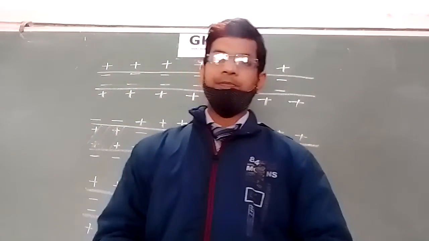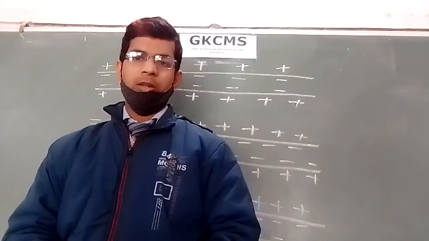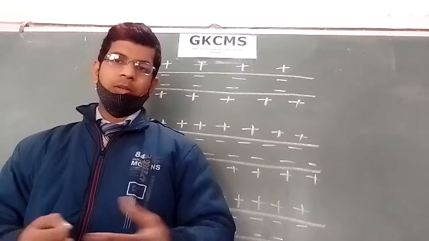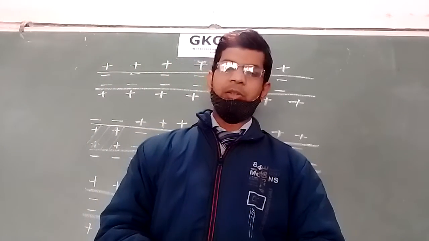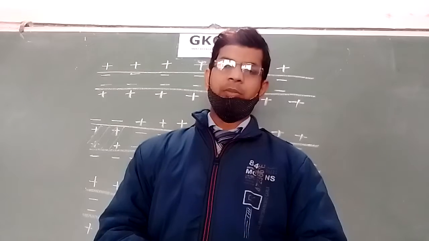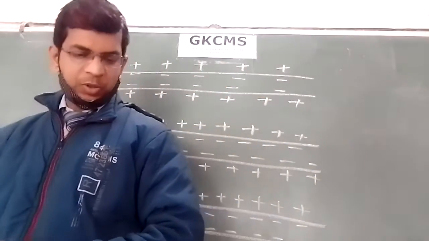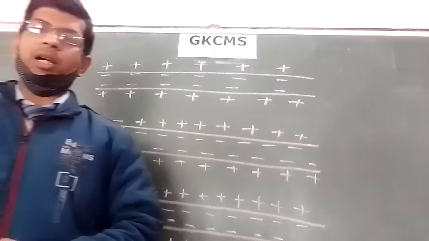Hello students, in a live class we had started a new chapter, that is the nervous system. Initial topics of this chapter we have completed in that live class, means the structure of the neuron and the starting few headings. Now today in this heading we will discuss the transmission of the nerve impulse, synapse, types of neurons, nerves and their kinds.